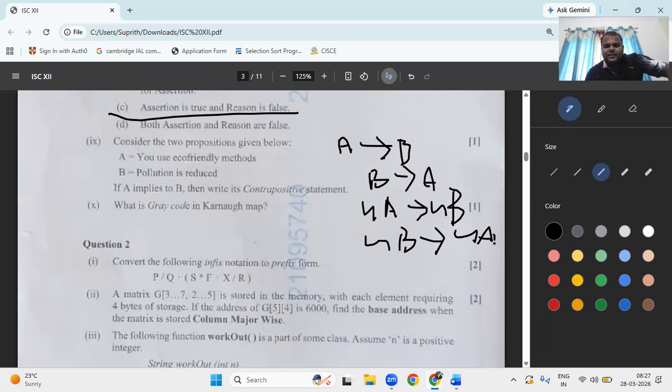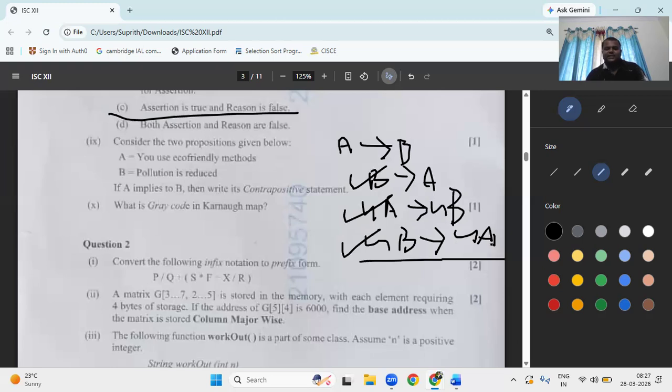So what is the negation of B? If pollution is reduced, then use eco-friendly methods. Okay, this is the converse, this is the inverse, and this is the contrapositive. So what is the answer?